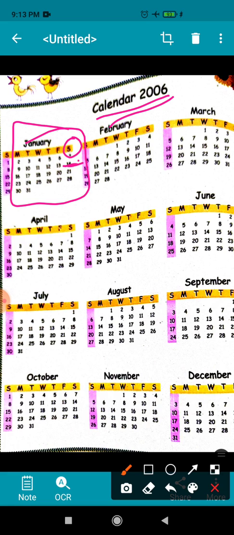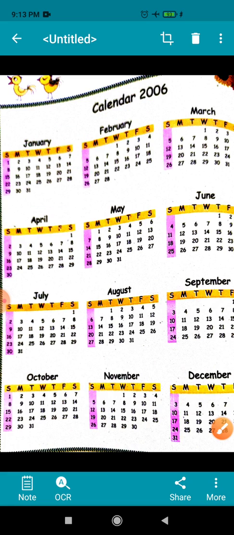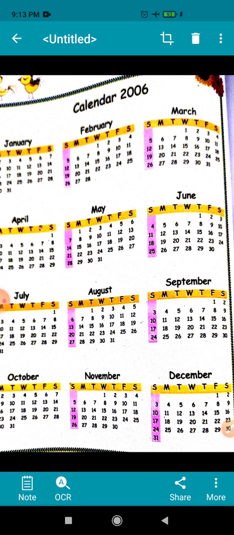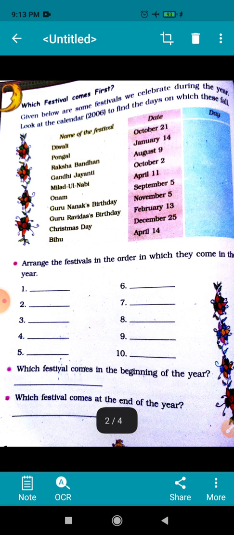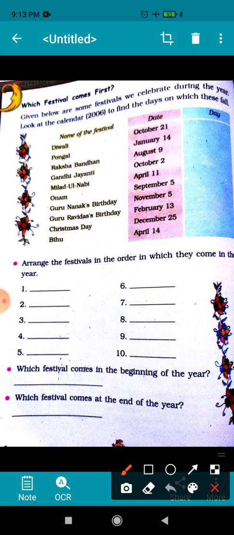Okay, children, in today's class we will do few questions based on the calendar. So here question number 1, here you can see list of festivals, okay, and their dates.